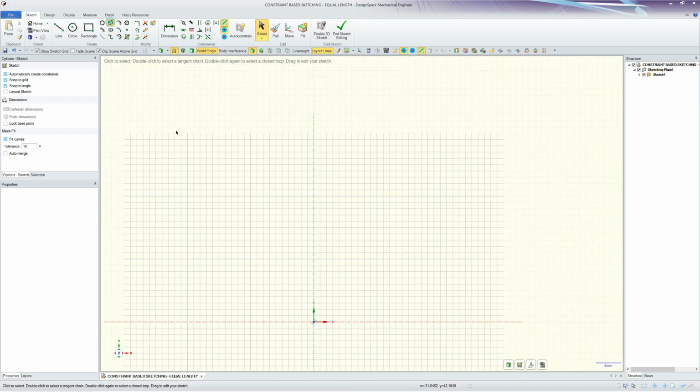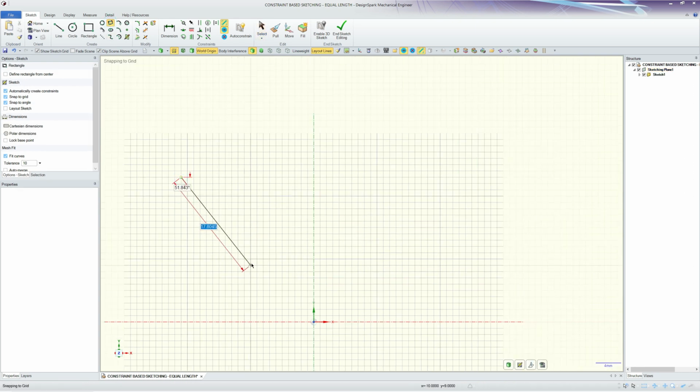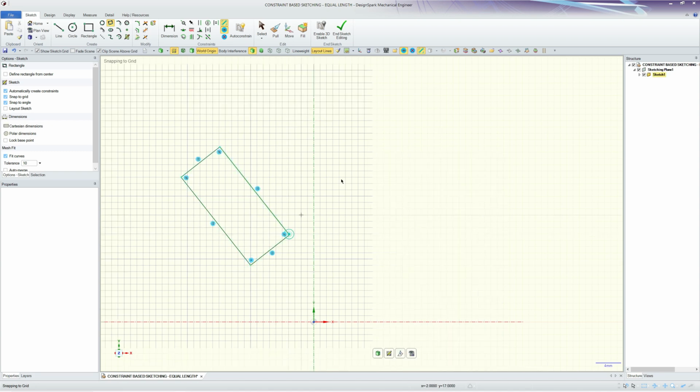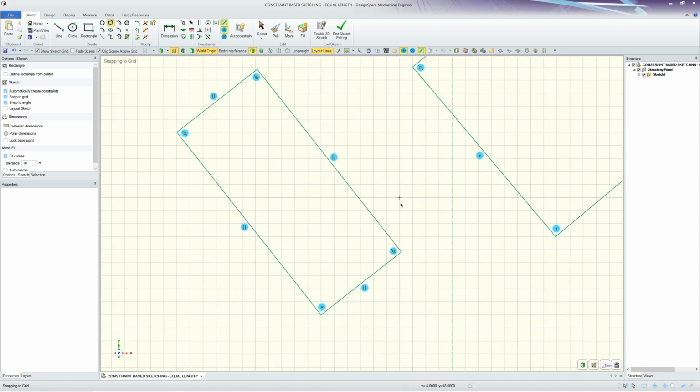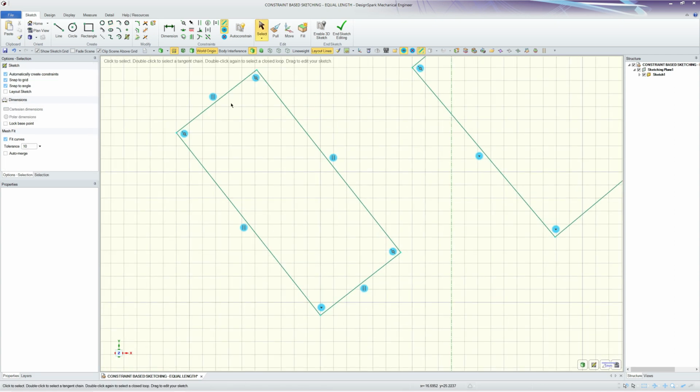So let's have a look at an inclined rectangle and an inclined square. So let's have a look. What have we got?